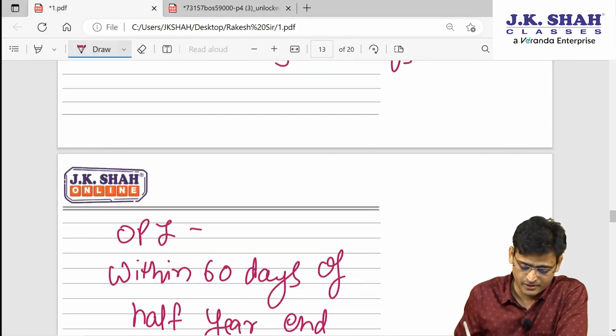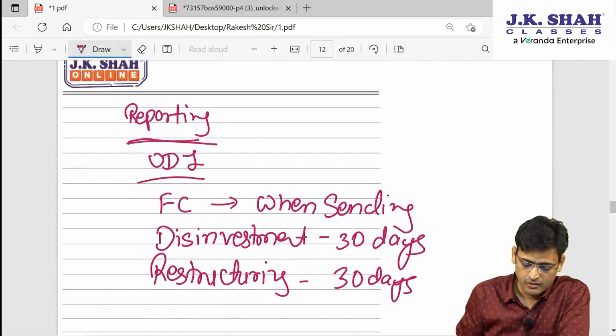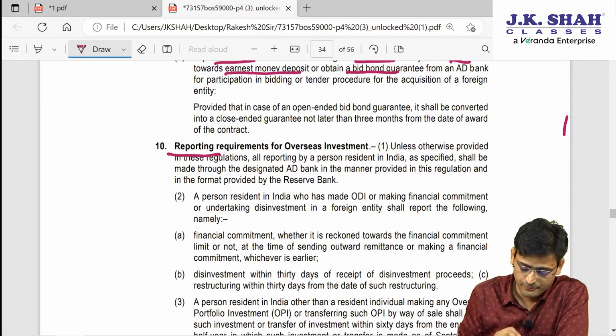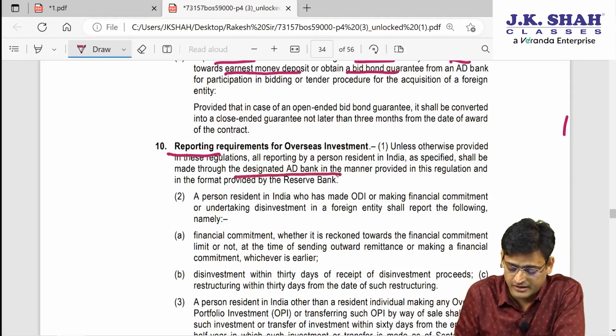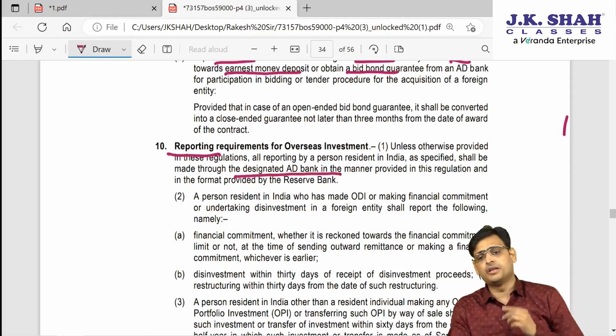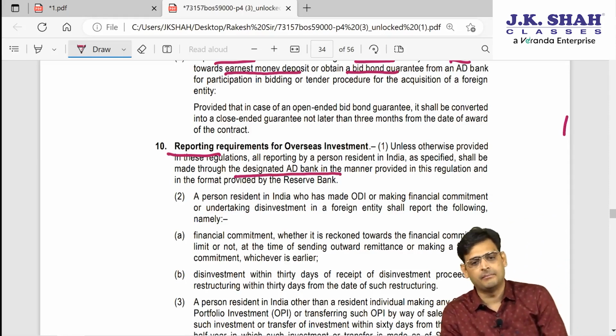When will the reporting be done? Look here, reporting for ODI. How will the reporting be done? First of all, it is done through an AD category bank.